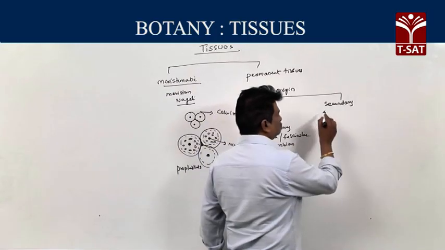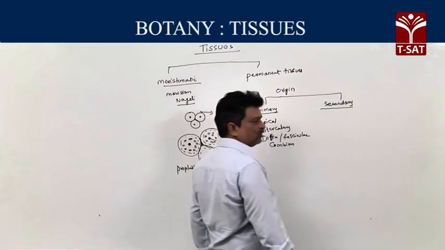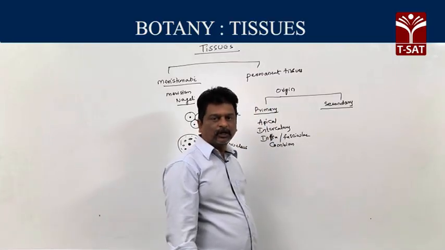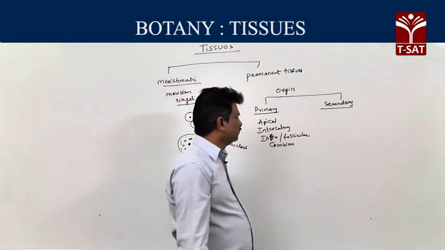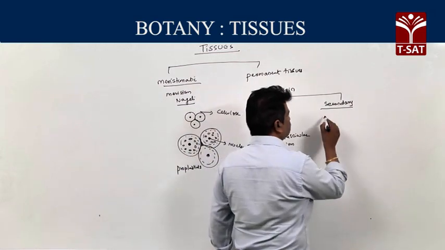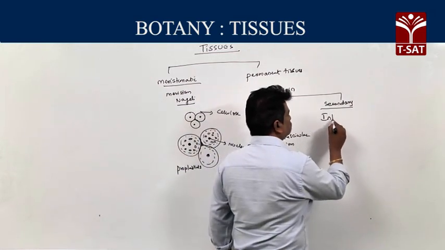Secondary meristems are not present from starting stage or embryonic stage. They develop after a certain age of the plant from permanent tissues by dedifferentiation, called secondary meristems.